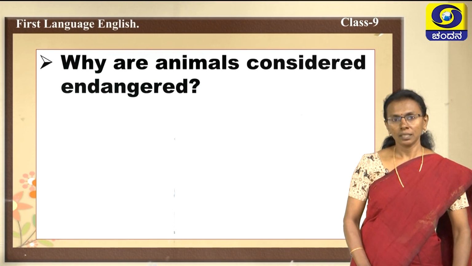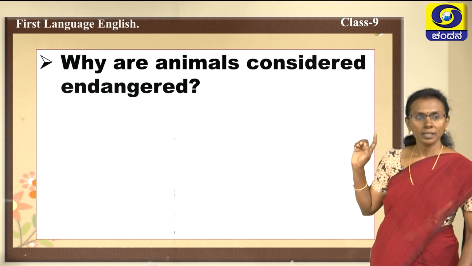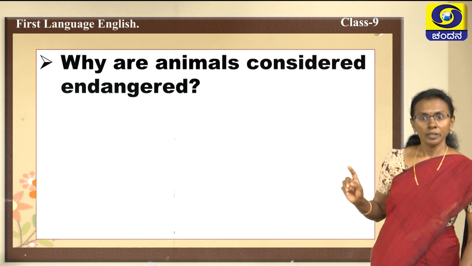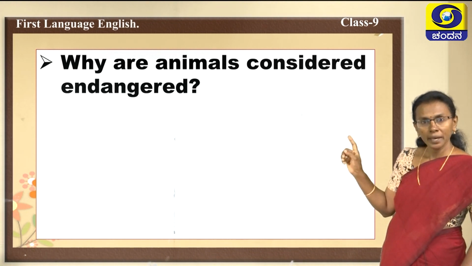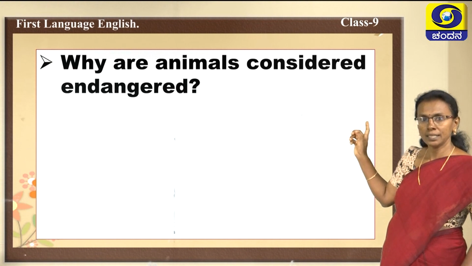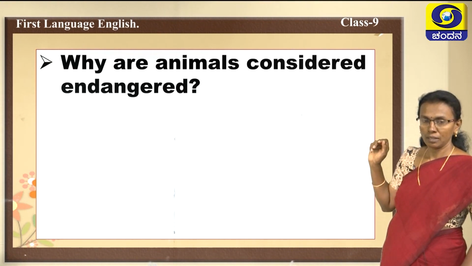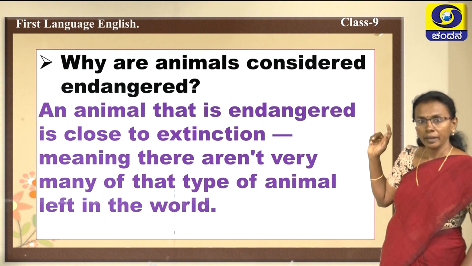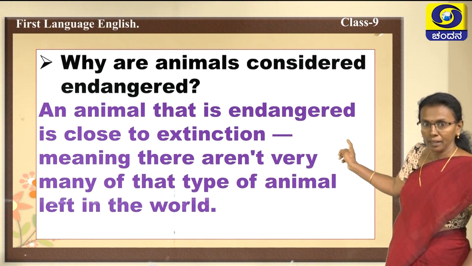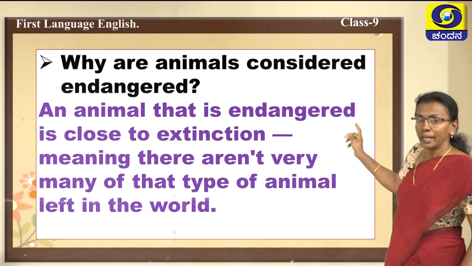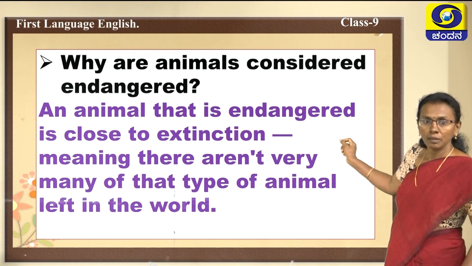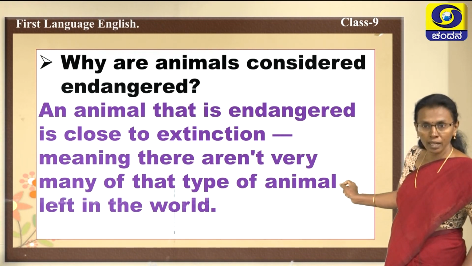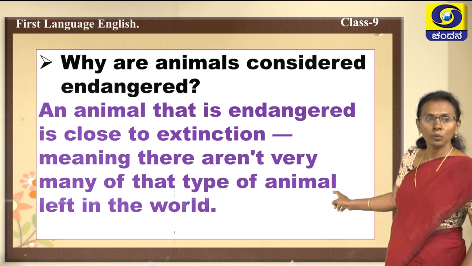Now children, you have understood what is endangered, is it not? You have watched the video. Now my question is, why are animals considered endangered? Just think. An animal that is endangered is close to extinction. That means there aren't very many of that type of animal left in the world.